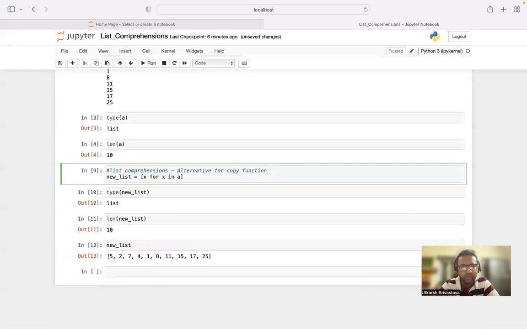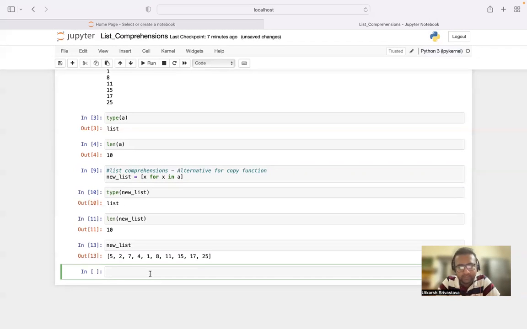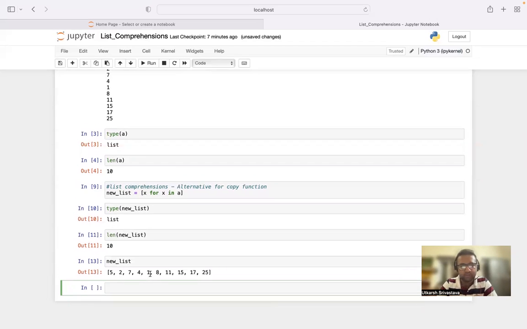All right. Any doubts? Rewind or write it in the comments box. All of your doubts will be taken care of. So that's how we basically loop through a list. That's how we use the alternative to the copy function. So that is what it is.